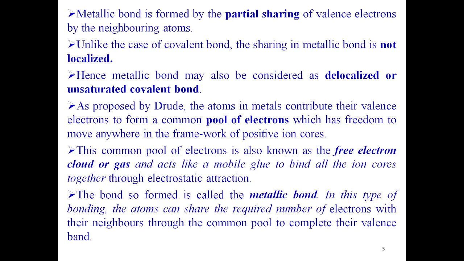As proposed by Drude, the atoms in metals contribute their valence electrons to form a common pool of electrons which has freedom to move anywhere in the framework of positive ion cores. This common pool of electrons is also known as the free electron cloud or gas and acts like a mobile glue to bind all the ion cores together through electrostatic attraction. The bond so formed is called the metallic bond. In this type of bonding, the atoms can share the required number of electrons with their neighbors through the common pool to complete their valence band.